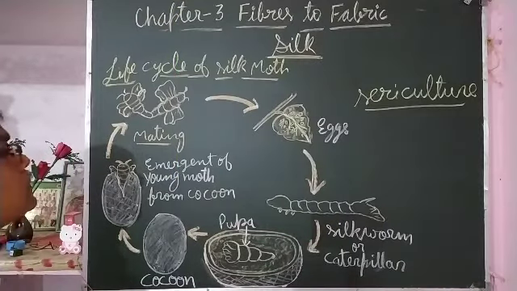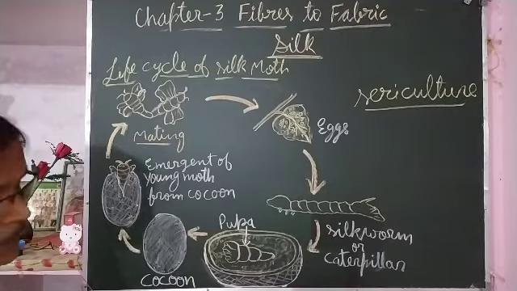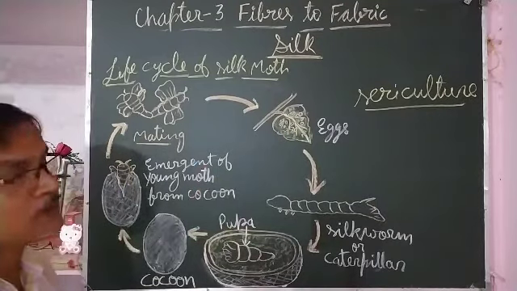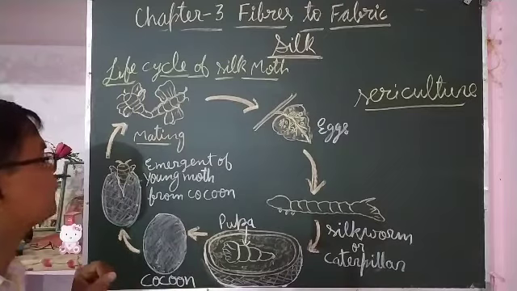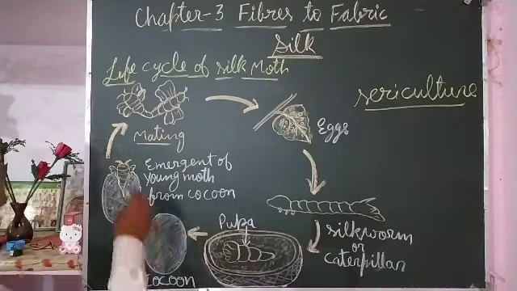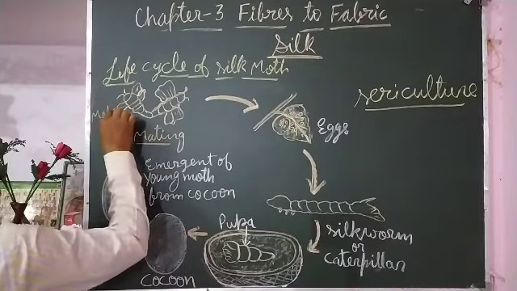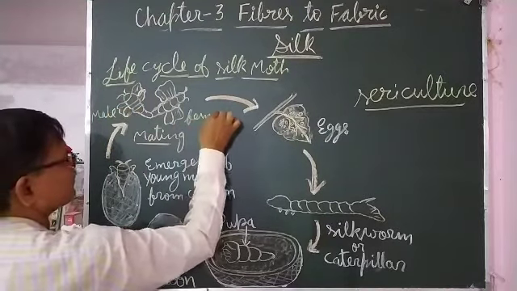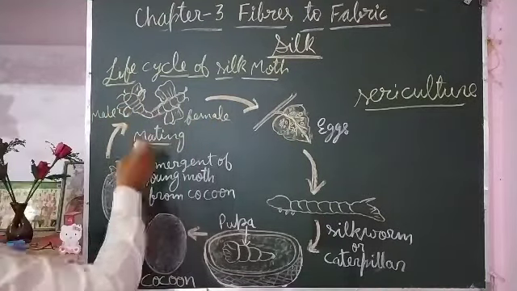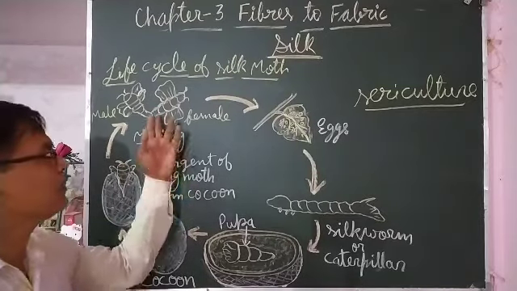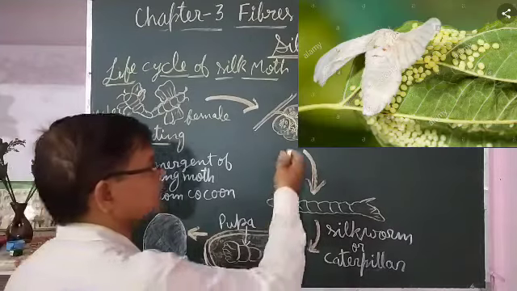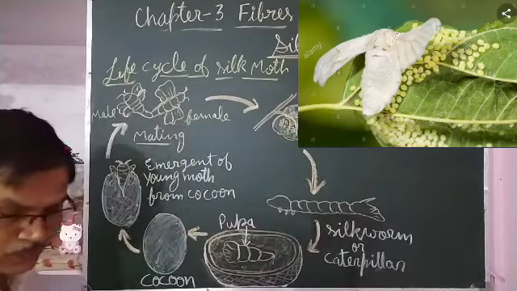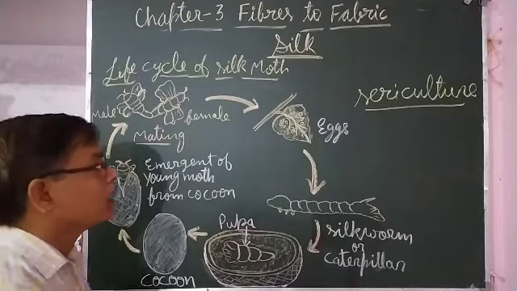So now, what is the life cycle of the silk moth? Silk moth is an insect. In this, sexual reproduction takes place; male and female are separate. After mating, the female lays eggs on the mulberry leaves, and after some days, hatching takes place from the eggs.